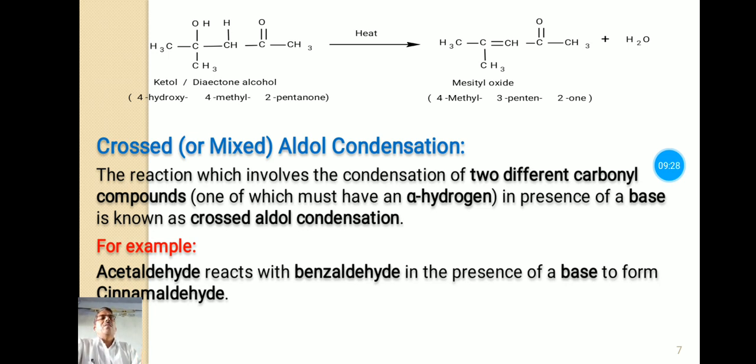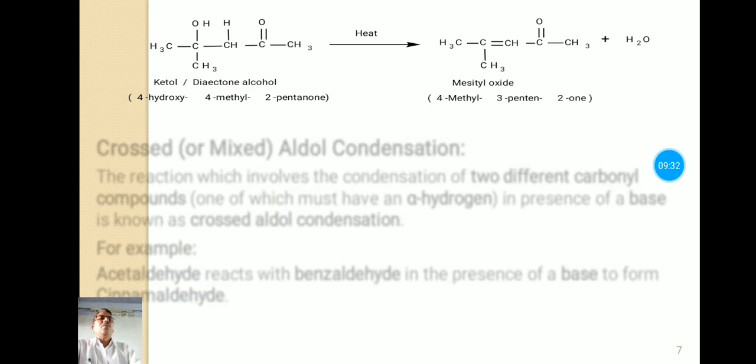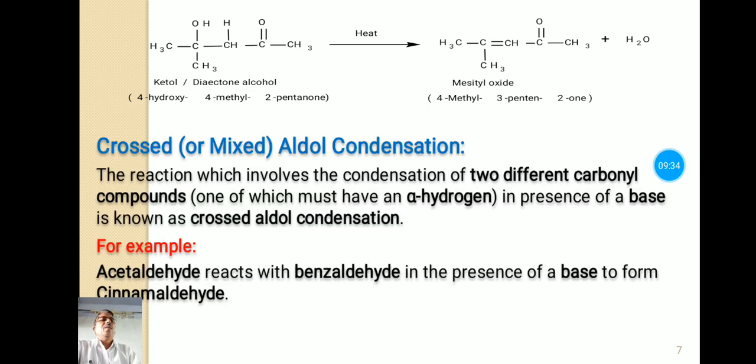So the reaction which involves the condensation of two different carbonyl compounds, that may be aldehyde or ketone, but one of the carbonyl compounds must have an alpha hydrogen. This is the requirement, and such a reaction is known as crossed aldol condensation.